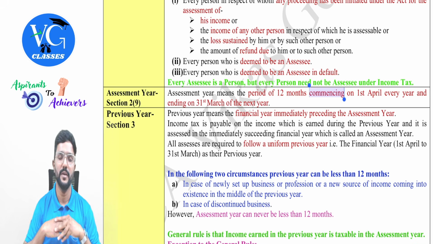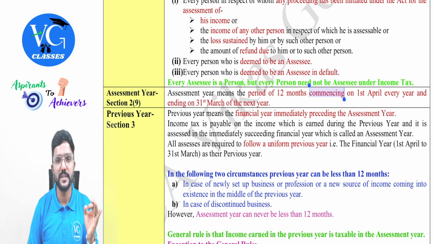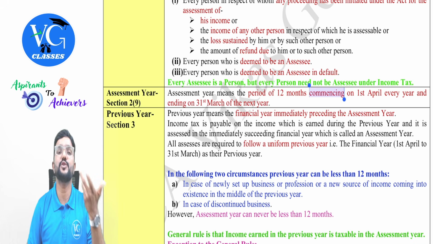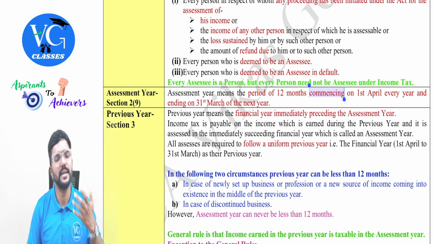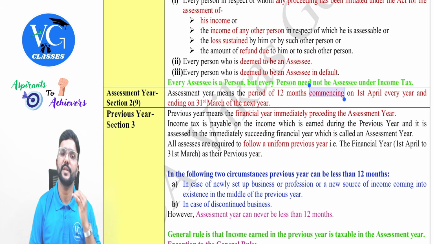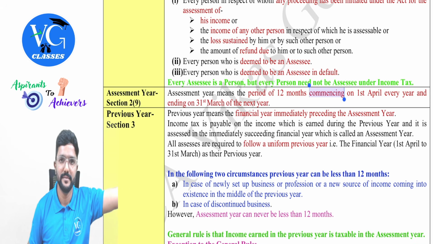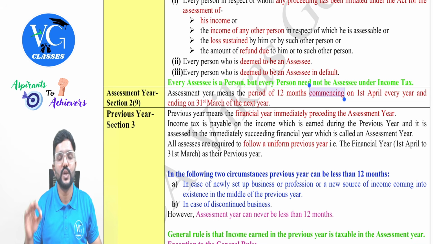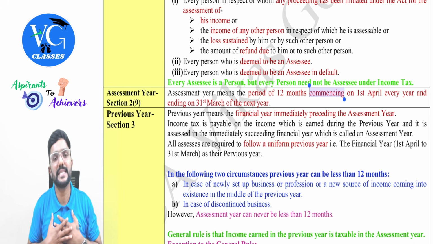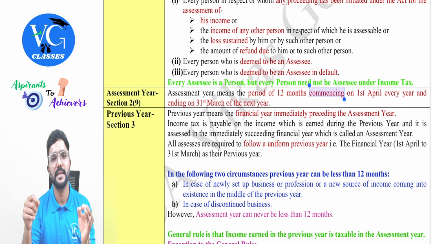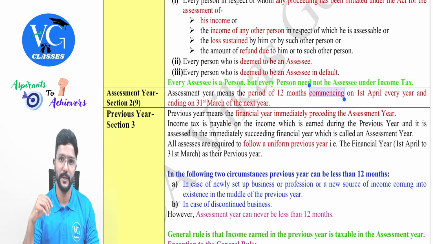Yes, assessee in default. For example, under the TDS topic, the payer is the one who has the responsibility to deduct TDS when it is supposed to be deducted. Correct? Yes. Now, if the payer doesn't deduct TDS, or else deducts TDS but does not remit it to the government, then the payer has caused loss of revenue to the government. Can the government treat them as an assessee in default? Yes, guys. In such a case, the payer who is in default can be treated as an assessee in default.